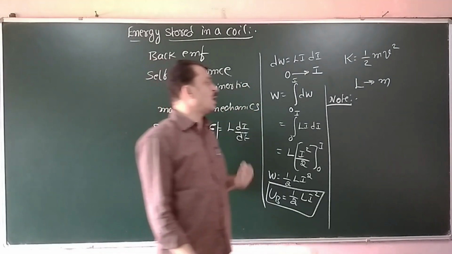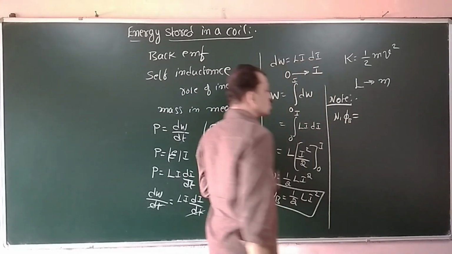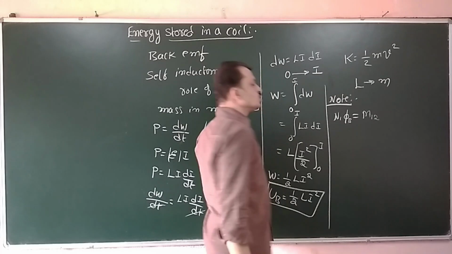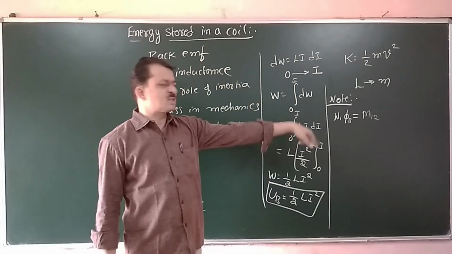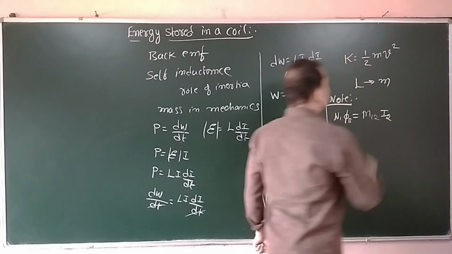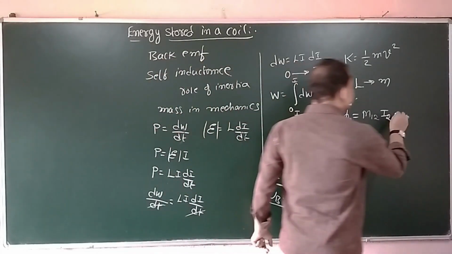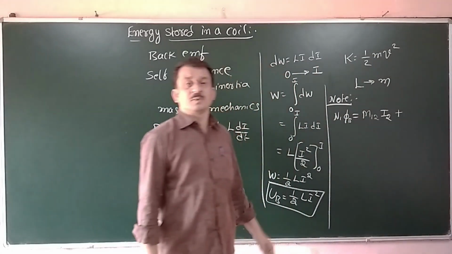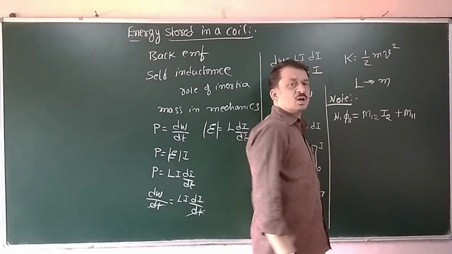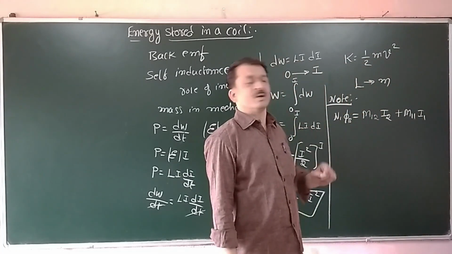If you consider that part, therefore, the flux linkage in the first coil is equal to M12, the mutual inductance of the first coil with respect to the second coil, into the current flowing through the second coil. This is the mutual induction part. Along with this one, there is a possibility of self-inductance. Let me write that one as M11, which is called the self-inductance, and current I1 is flowing due to the back EMF.